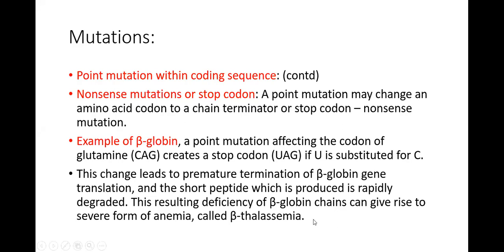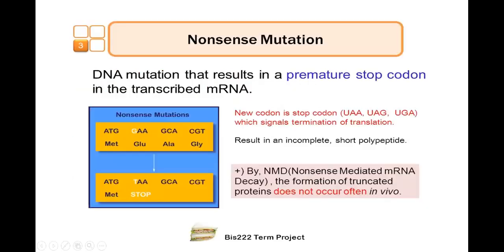In the fourth year, we are going to tell you that beta globin chain cannot be produced. So these people suffer from a sort of anemia which is called beta thalassemia. In this case, the beta globin chain is not going to be produced because of the replacement of cytosine with uracil. Okay, so this is known as stop codon or nonsense mutation.